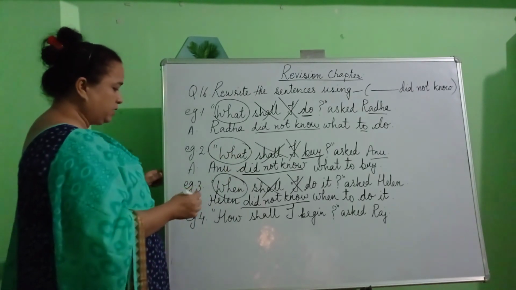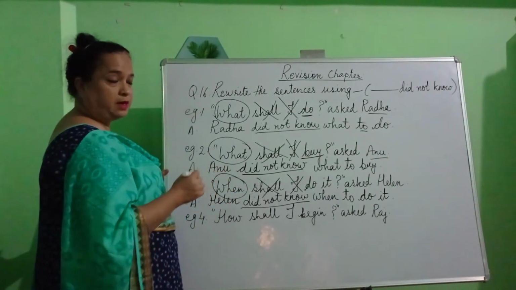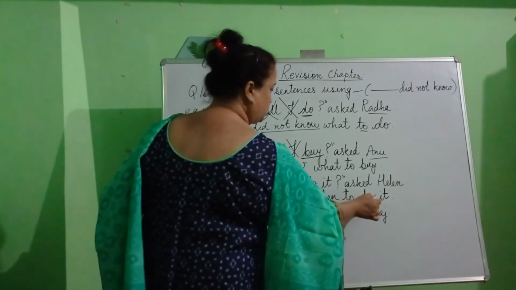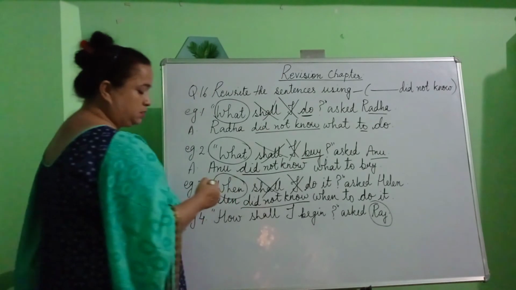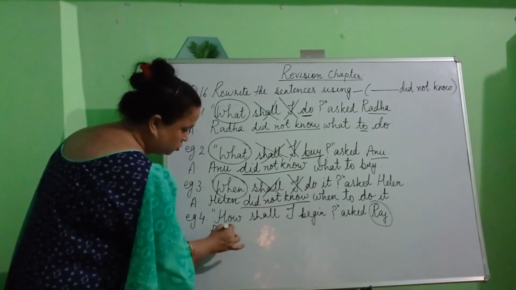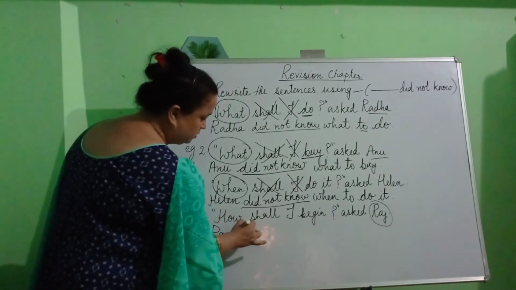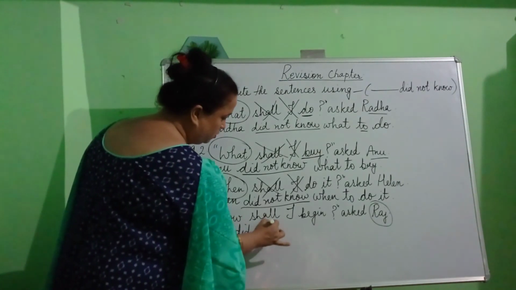Now children, let's see the next one. "How shall I begin?" asked Raj. Now who is saying this question? Raj is saying this question. So we write the name of the person who is saying this question. Then we write the words did not know.